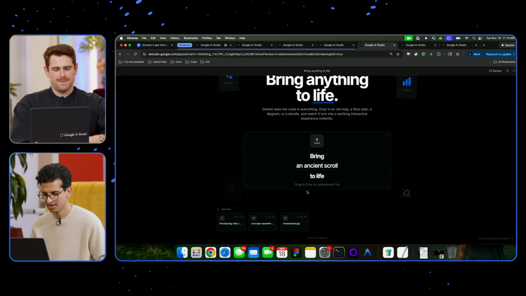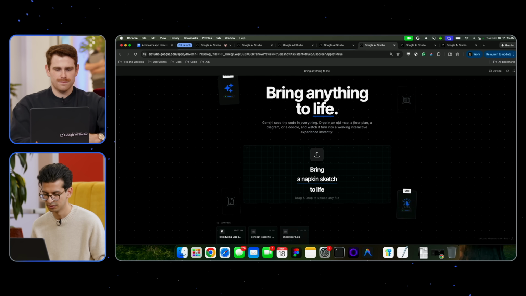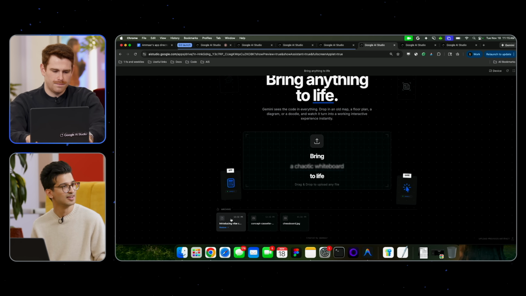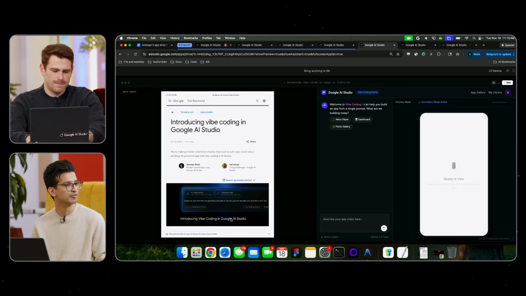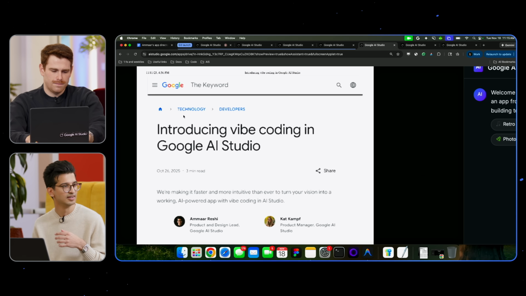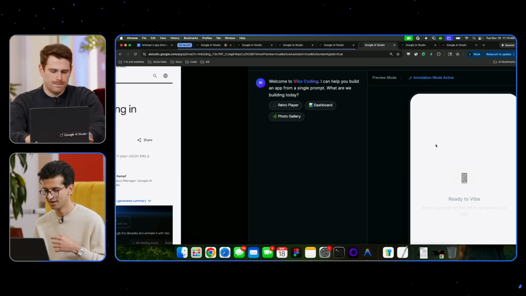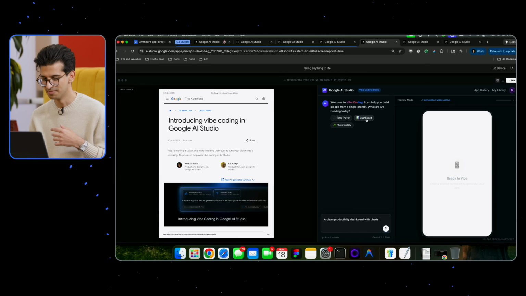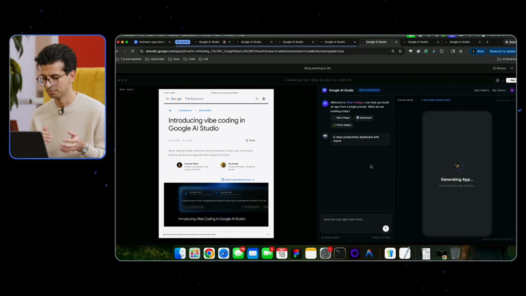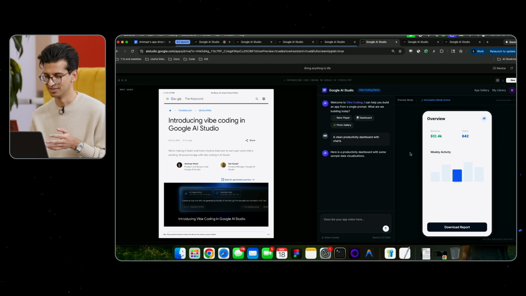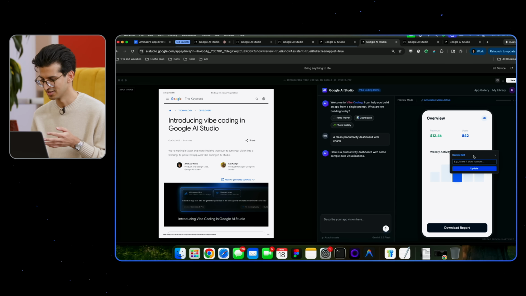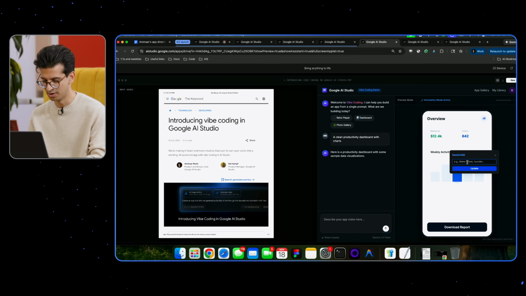This was crazy and kind of meta because the prompt was really, give me an app that allows me to bring anything to life that I upload, whether it's a document or whatever, make it interactive. In this one, you can upload anything. I've uploaded 3 things here. First was our original blog post about vibe coding, which you can see on the left. On the right, it made a mini vibe coding app inside of the experience. I can just touch things to edit them, make it blue, make it rounder.